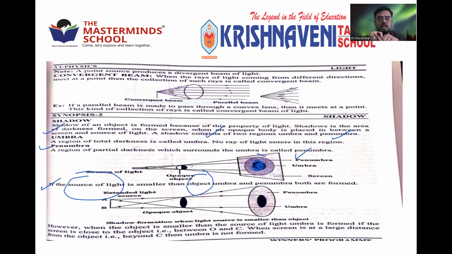Clear? So these are the two things we learned just now. We learned what a shadow is. A shadow is the image of the object formed whenever a light source passes through an opaque object. During shadow formation, we can see the umbra and penumbra.